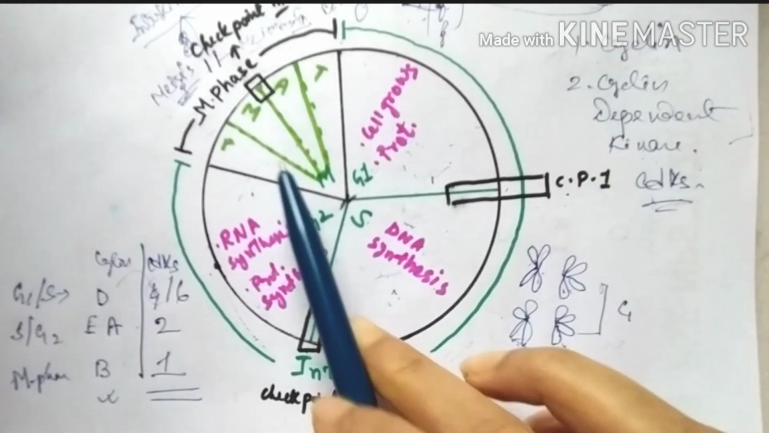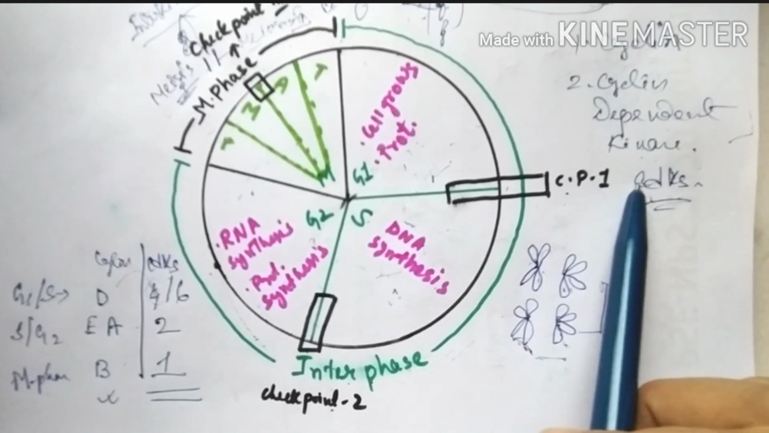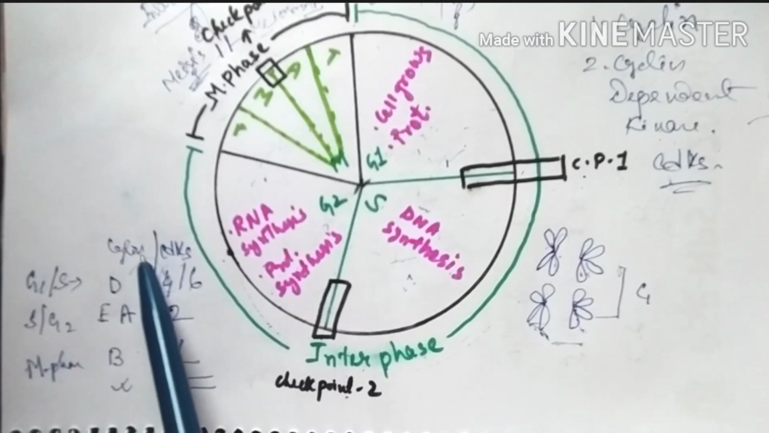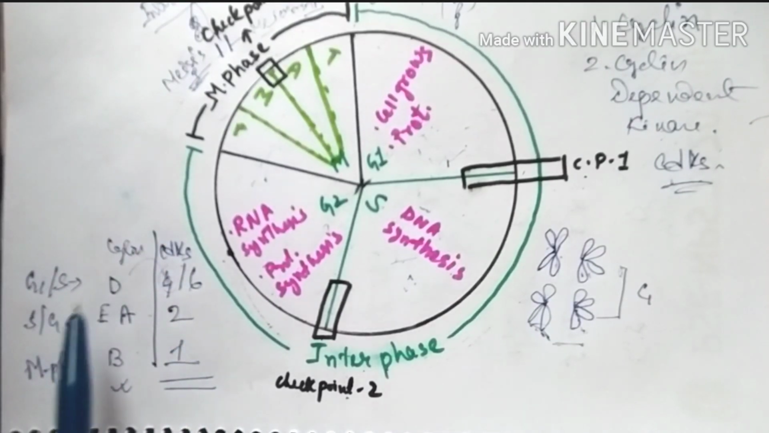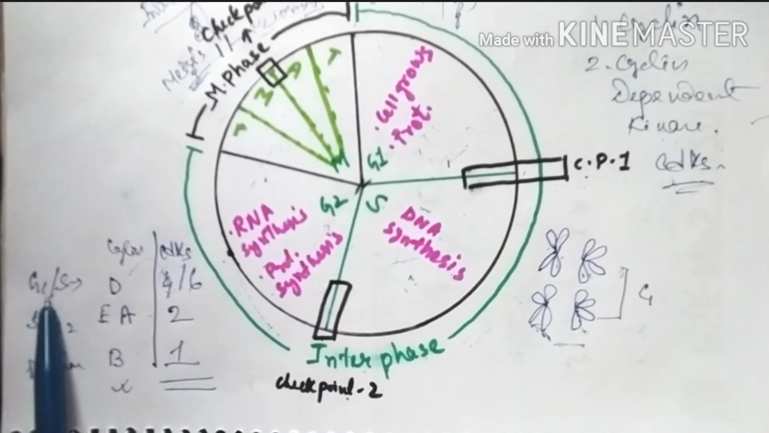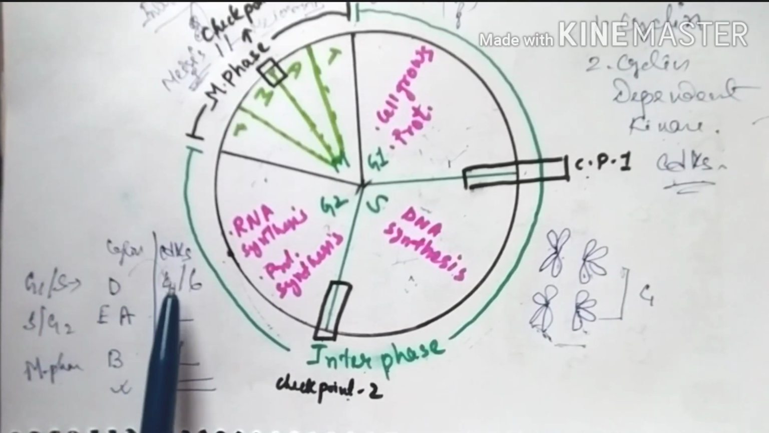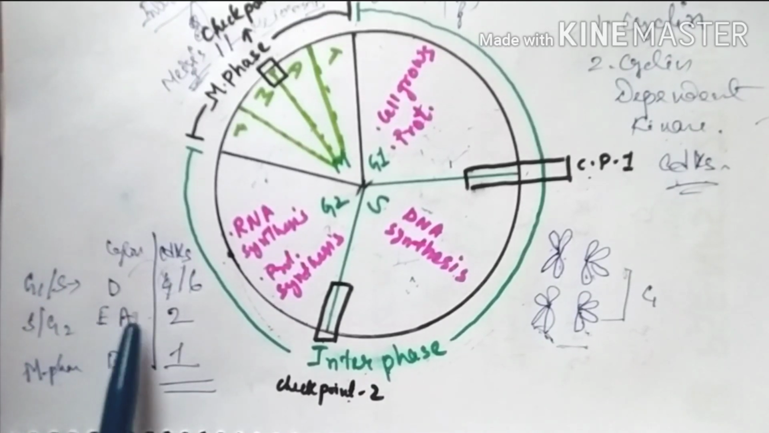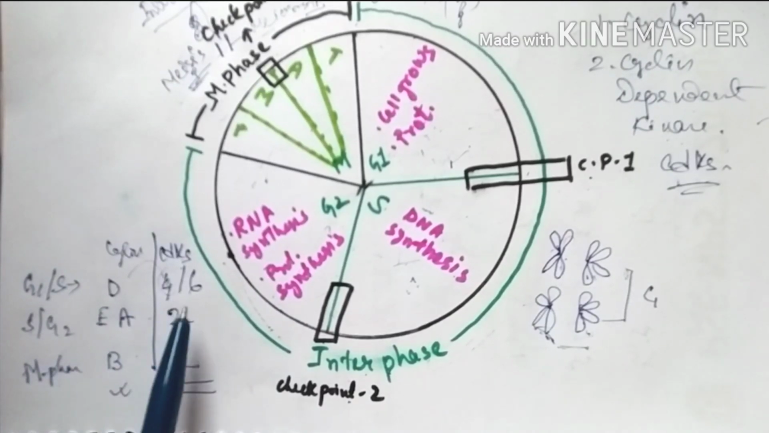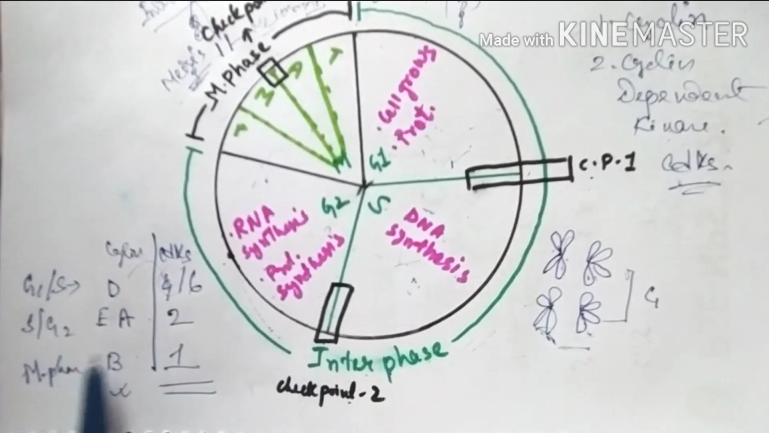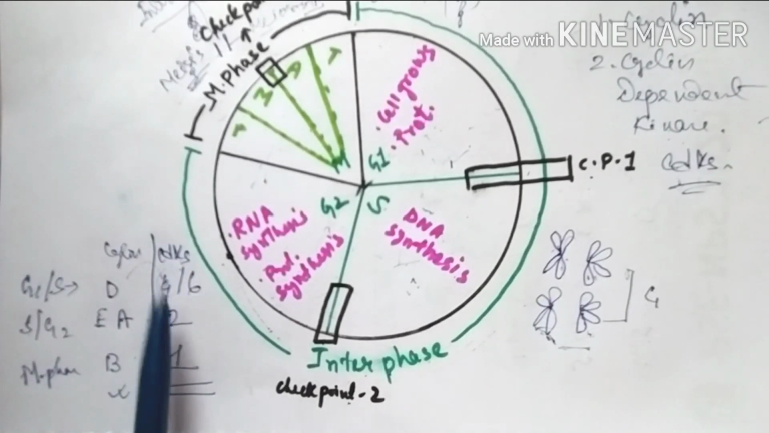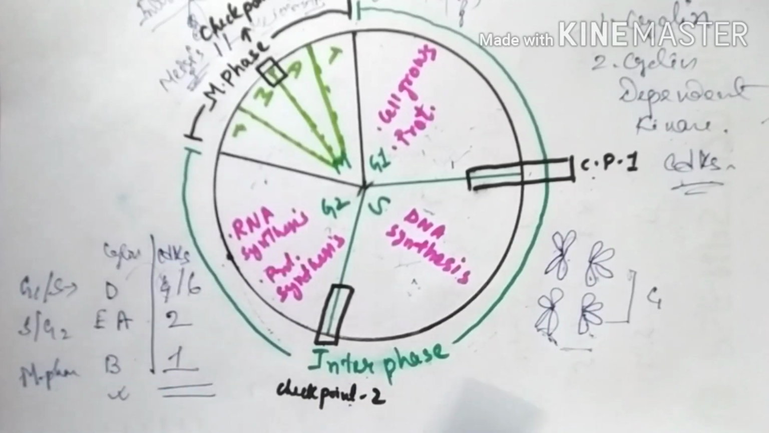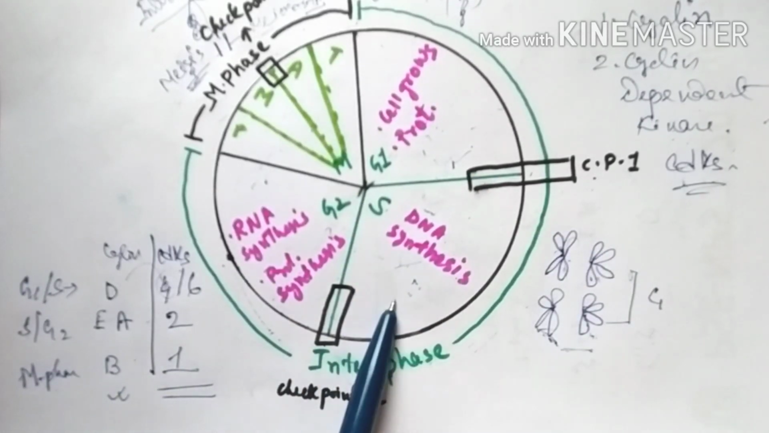But at each and every checkpoint there are different cyclins and CDKs. Here is a chart which shows the types of cyclin and CDKs which act at different phases. At G1/S phase, cyclin D and CDK4 and 6 play the role, and at S/G2 phase, cyclin E, A and CDK2 come into action, and at M phase the cyclin is B and CDK is 1. And this is how the whole cell cycle process is regulated.